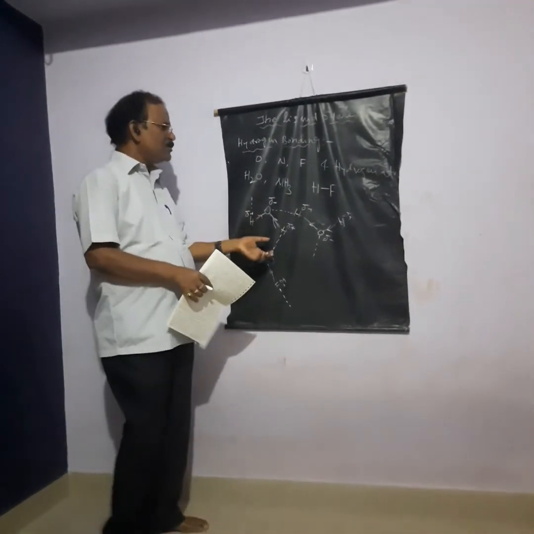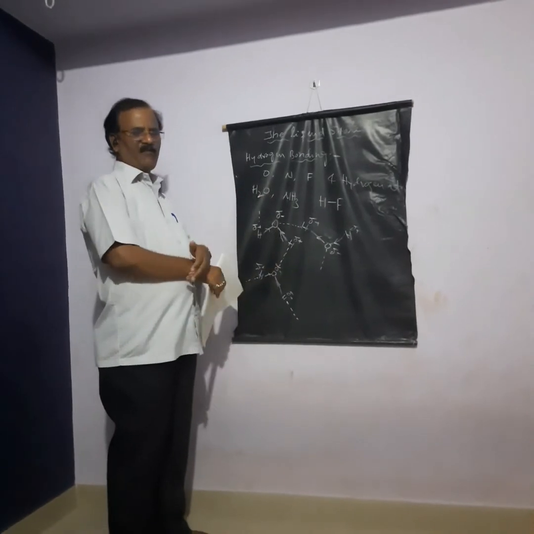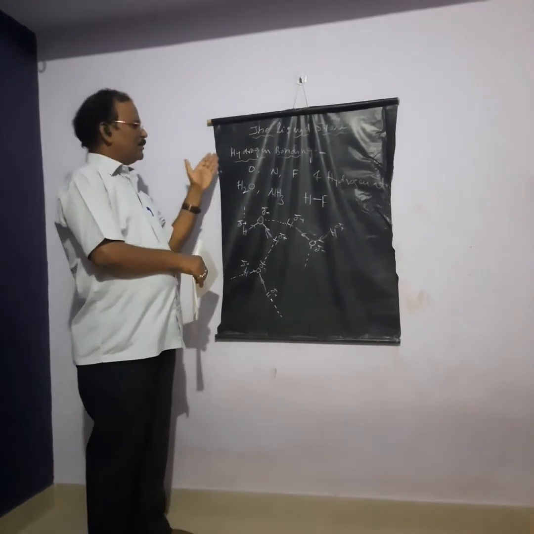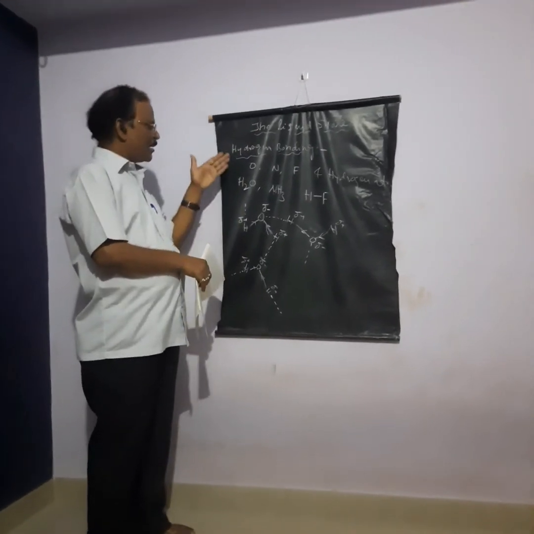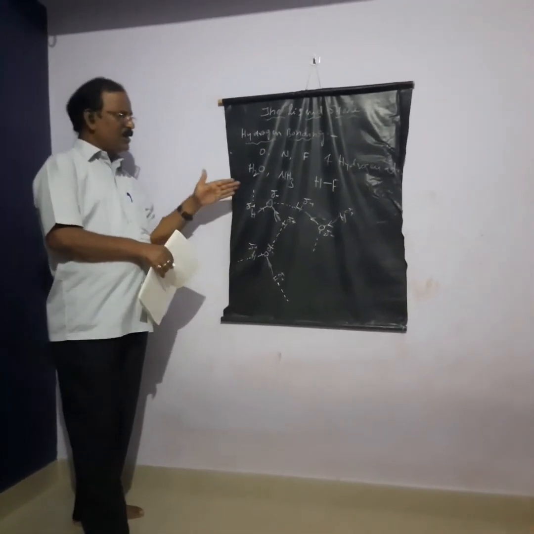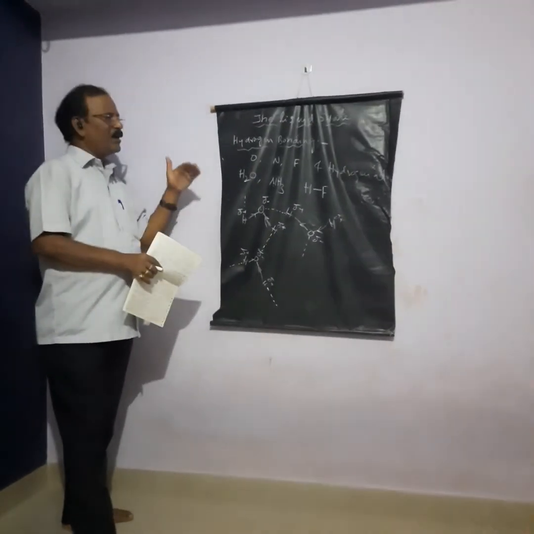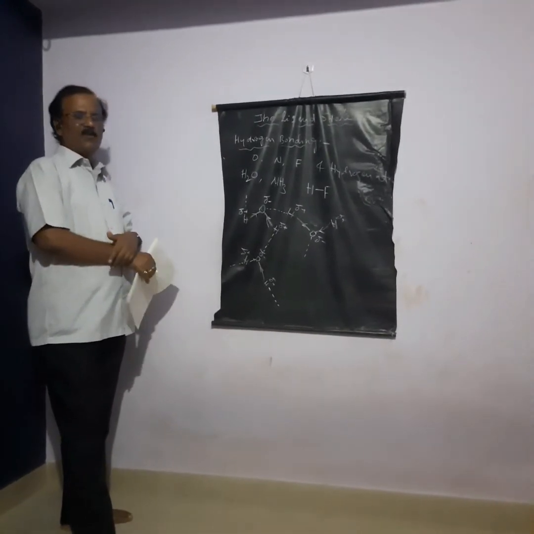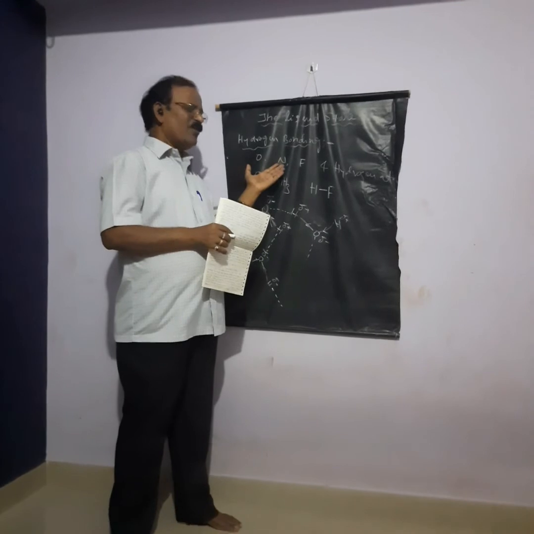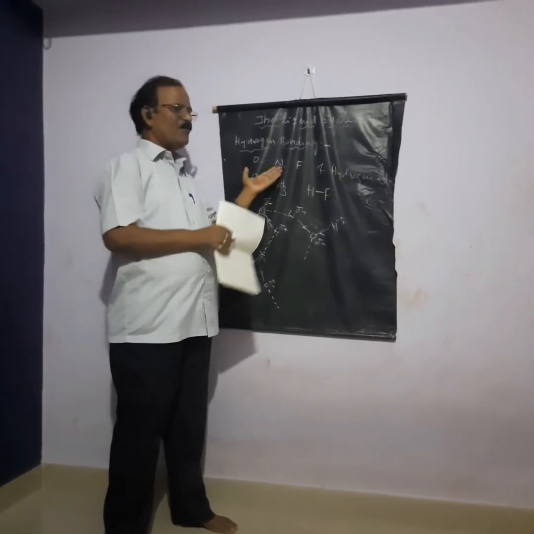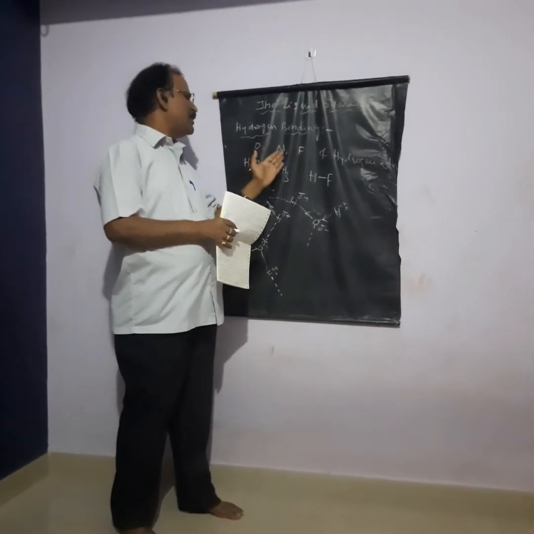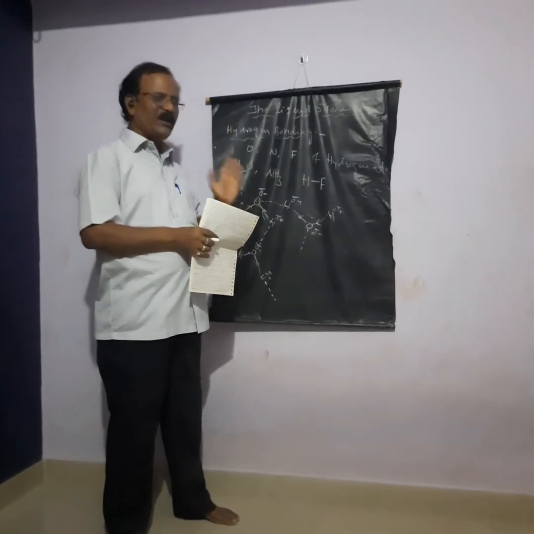Among all the van der Waals forces which you studied already, dipole-dipole attraction, London forces, and also hydrogen bonding, hydrogen bonding plays an important role. It is stronger than London forces and dipole-dipole interaction. Similarly, in the case of ammonia, there is a more electronegative nitrogen atom and a more electropositive hydrogen. When a hydrogen atom is attached to a more electronegative atom like fluorine, nitrogen, or oxygen, this hydrogen bonding arises.